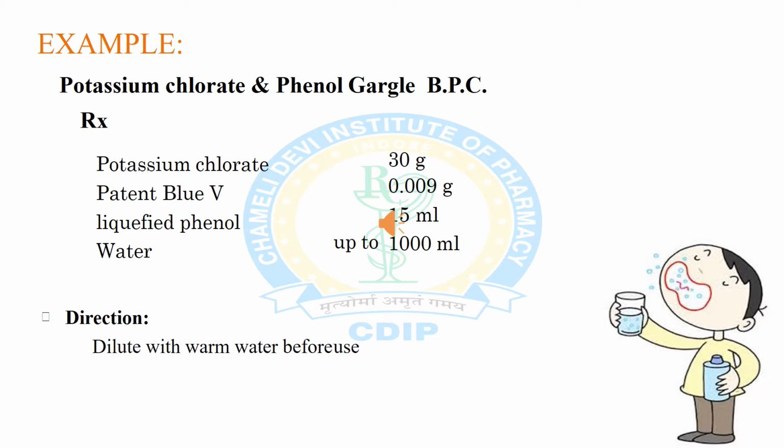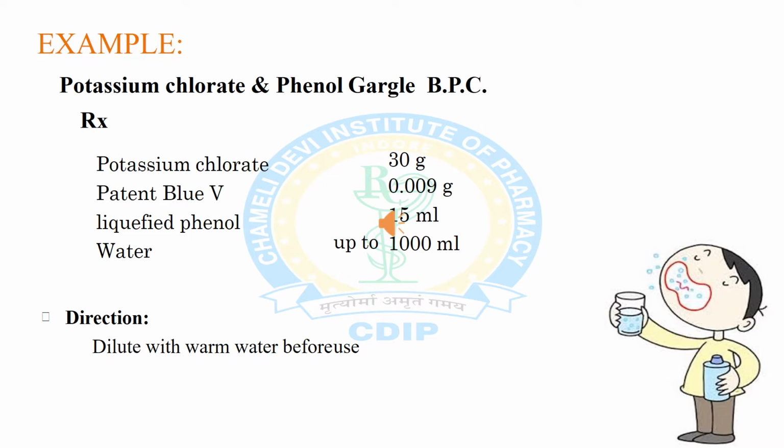For the formulation of potassium chlorate and phenol gargle, first of all we have to dissolve potassium chlorate in warm water. After it is completely dissolved, add liquefied phenol, and after that add the coloring dye, that is patent blue V color.